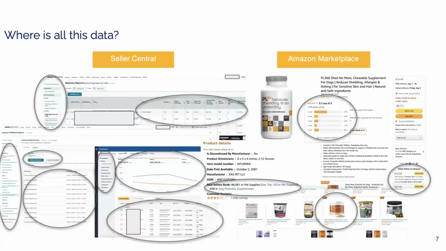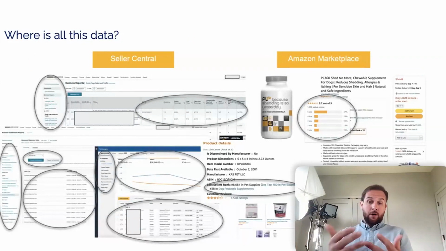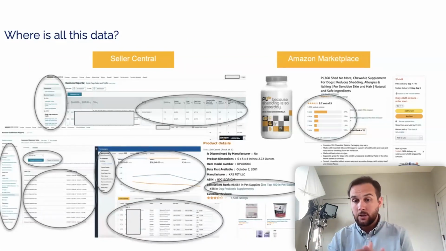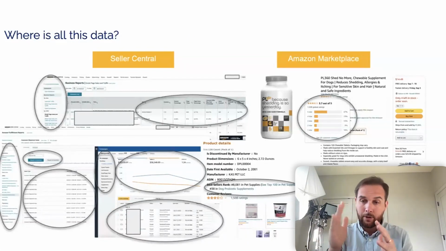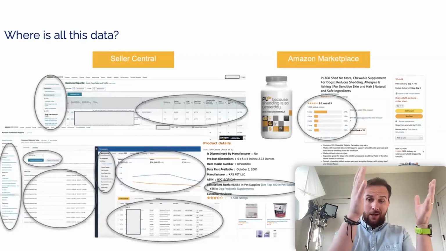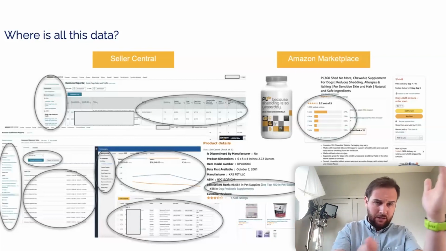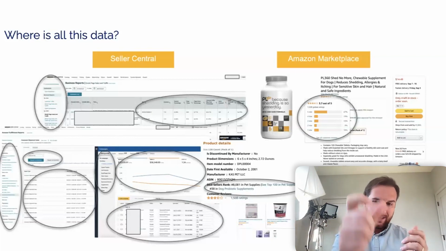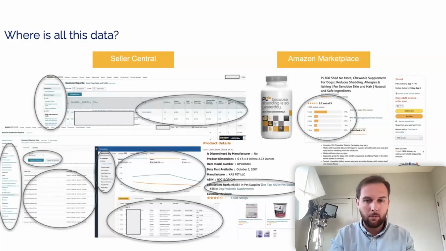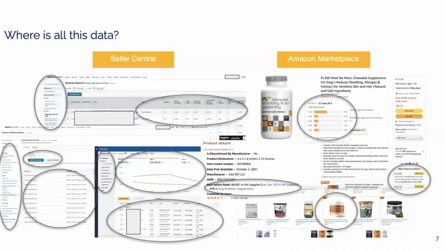So where is all of this data? If we wanted to go out and start to use some of this data to play with different equations in Excel to figure out how I can predict future sales, where do I get it? Ultimately, there are 2 locations. We have Seller Central, and there are a bunch of random examples here, like inside of the ad campaigns, Seller Central fulfillment reports or business reports, and also on Amazon's marketplace.